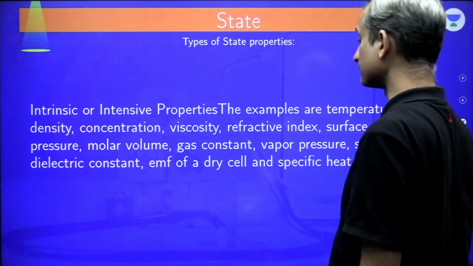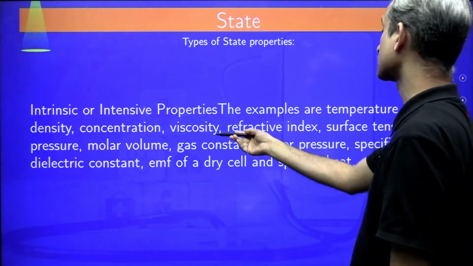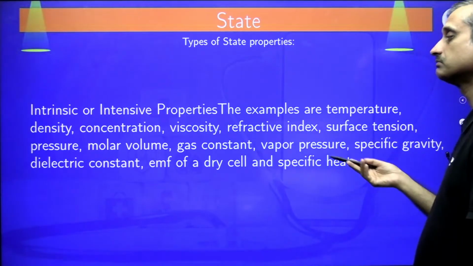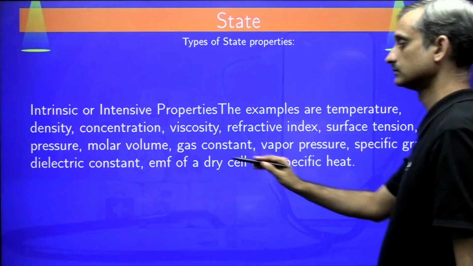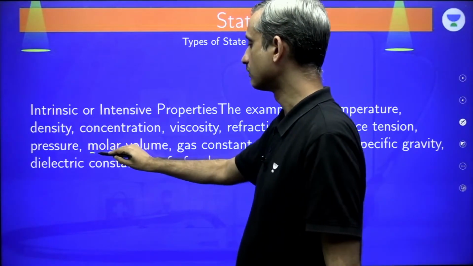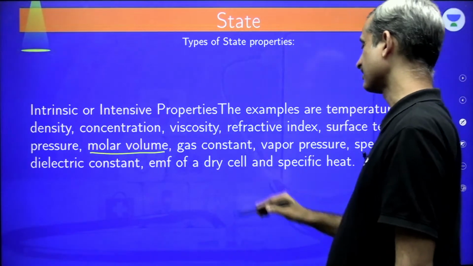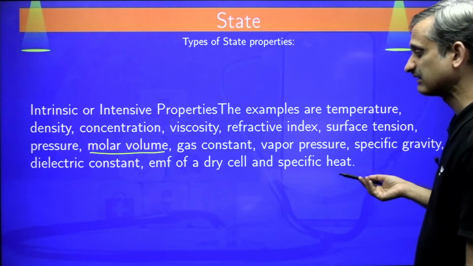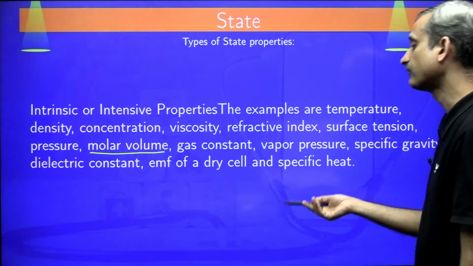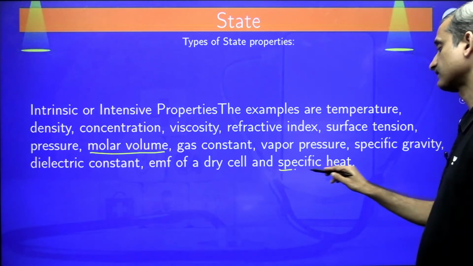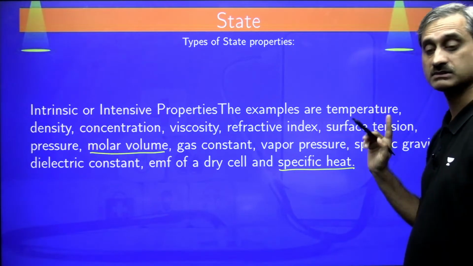The examples are temperature, density, concentration, viscosity, refractive index, surface tension, pressure, molar volume. Remember, not volume, molar volume. Gas constant, vapor pressure, specific gravity, dielectric constant, EMF of a dry cell, and specific heat. Not heat capacity, specific heat.